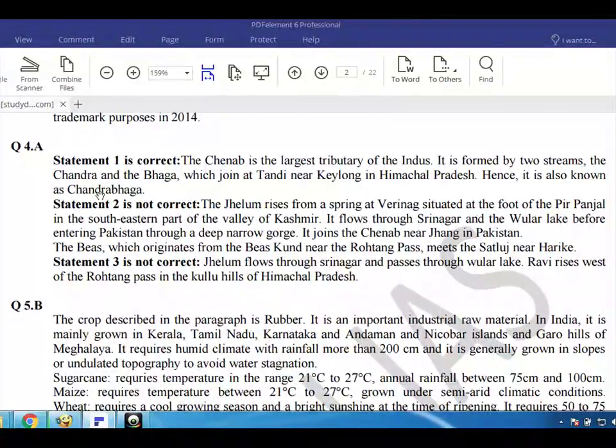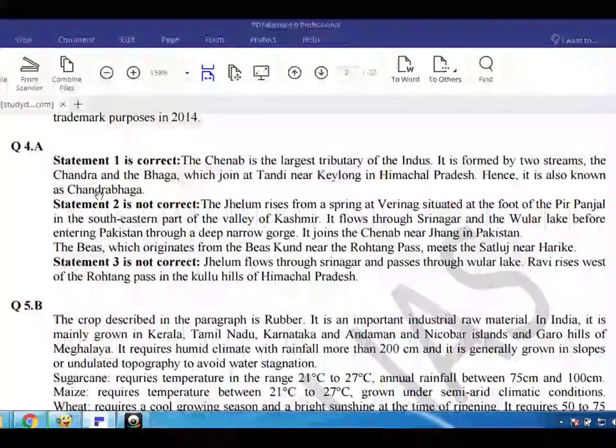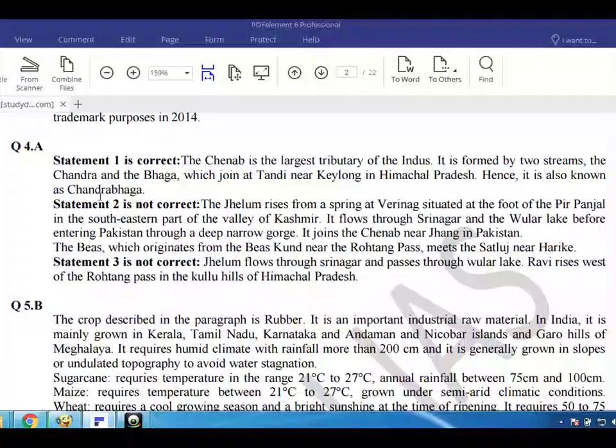Statement 2 is not correct. The Jhelum rises from a spring at Verinag situated at the foot of the Pir Panjal in the southeastern part of the valley of Kashmir. It flows through Srinagar and the Wular Lake before entering Pakistan through a deep narrow gorge. It joins the Chenab near Jhang in Pakistan. The Beas, which originates from the Beas Kund near the Rohtang Pass, meets the Satluj near Harike. Statement 3 is not correct.